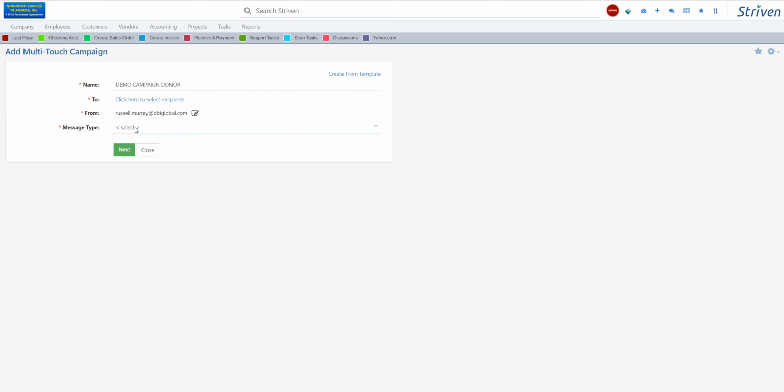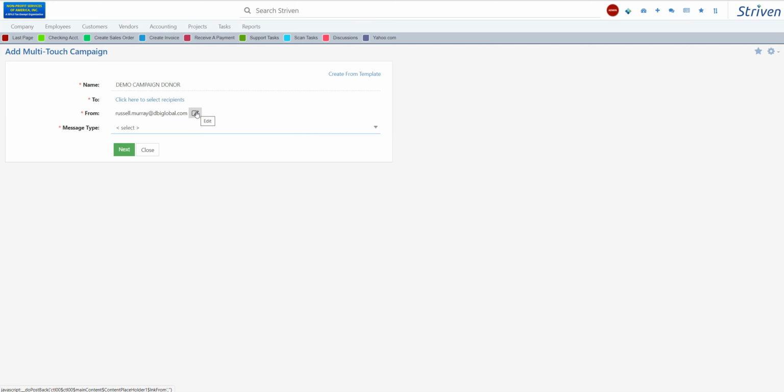So you can have as many message types as you want. People that are already donors and have agreed to receive emails from you, you don't have to have an unsubscribe for them. But it's nice that you can have the option, so you can do either one. You can also have it come from a different person in the office. Somebody prepares the campaign, but it looks like it comes from somebody else, and the follow-up can all be automated.